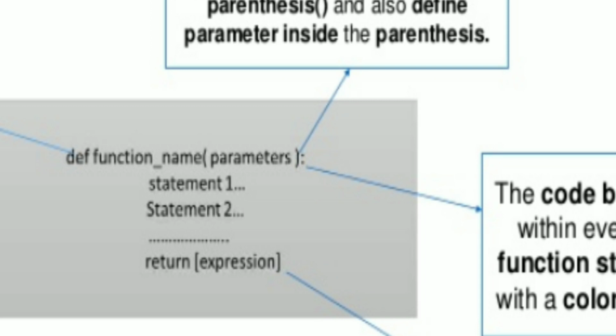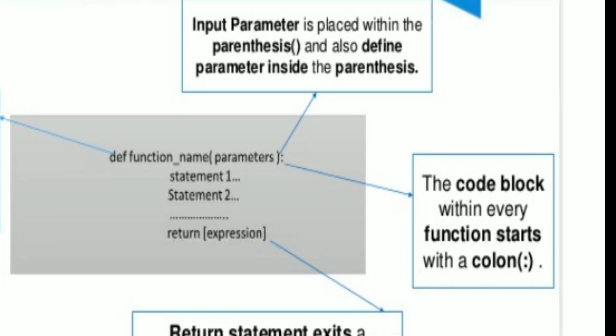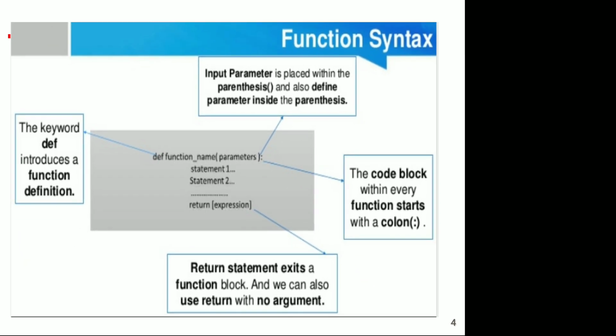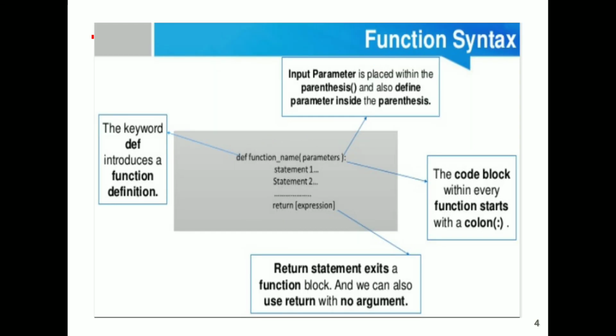Already we told. function_name is the name of the function, and in parentheses the required parameters are there, and a colon. After the colon comes indentation: the function body, statement 1, statement 2, and so on, and the return expression. This is the syntax of the function.